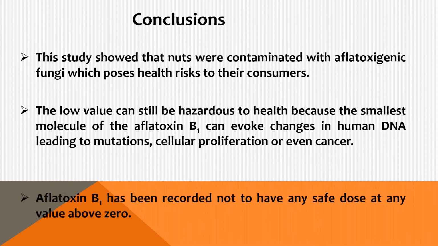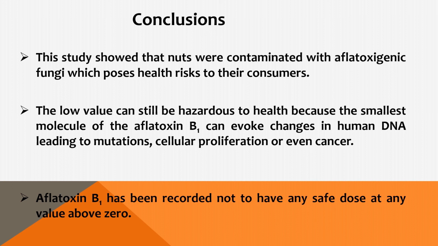Conclusion: the study showed that nuts were contaminated with aflatoxigenic fungi, which poses health risks to their consumers. The low value that we got in the cashew nut was still above the permissible limits. But even at low values, they are still very hazardous to health because the smallest molecule of aflatoxin B can evoke changes in human DNA, leading to mutation and cellular proliferation.